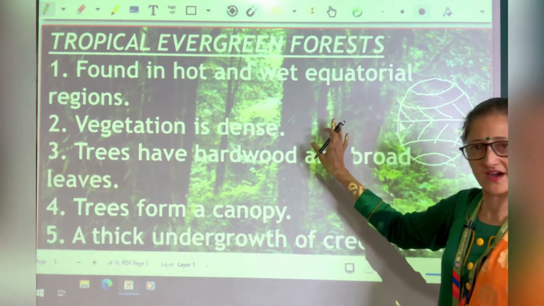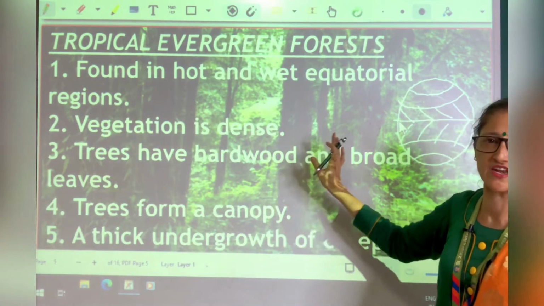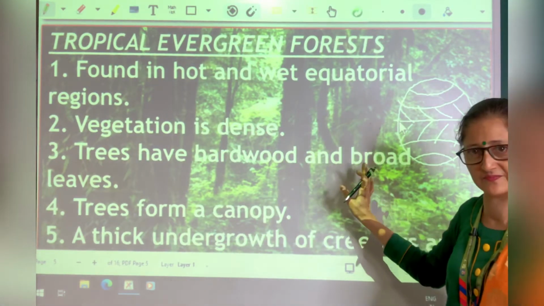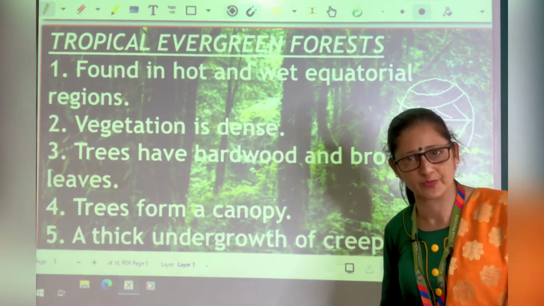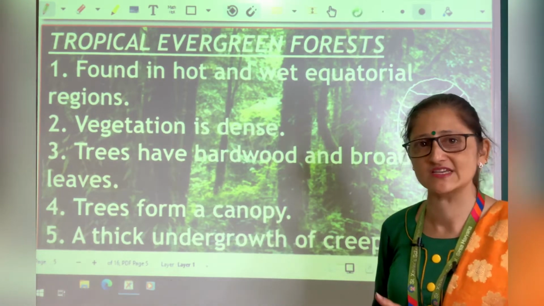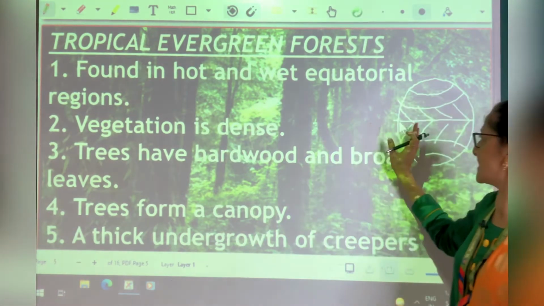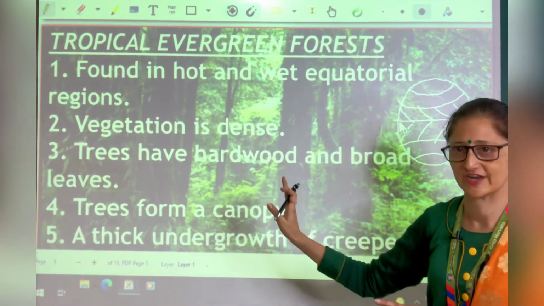Here the earth receives maximum amount of sunlight, so the rate of evaporation is high. Humidity in these areas is high. As the rate of evaporation is high, so is the rainfall. So these are the forests which receive maximum amount of rainfall.